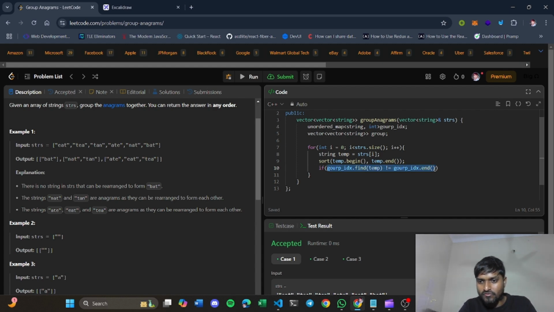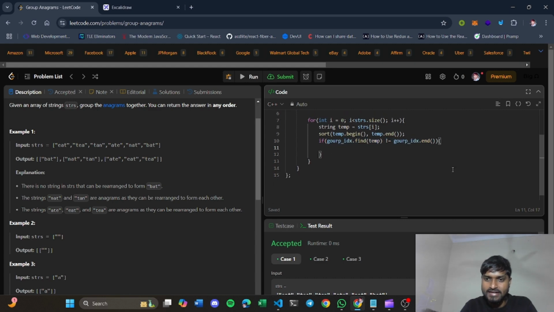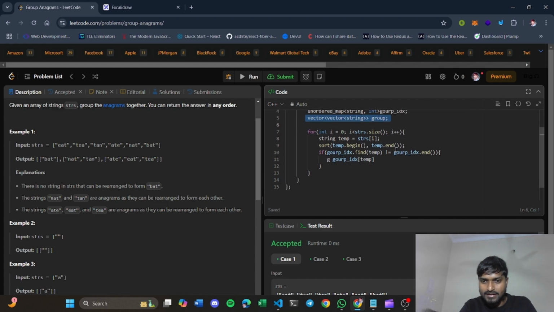It means that if you find the group for that word, you will push that word in that group. To do that, you first have to find the group number. The group number is stored in your map, and it is stored in this. Now you will push that word in that group that is inside your 2D vector.